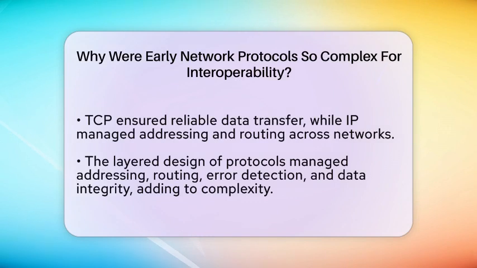But this system was layered and detailed. It had to manage many things like addressing, routing, error detection, and data integrity. Each layer added complexity but was necessary to ensure data could move smoothly across diverse systems. Early protocols also had to deal with technical issues like different link speeds, packet sizes, and data fragmentation. These added more layers to handle data traveling reliably from one network to another.